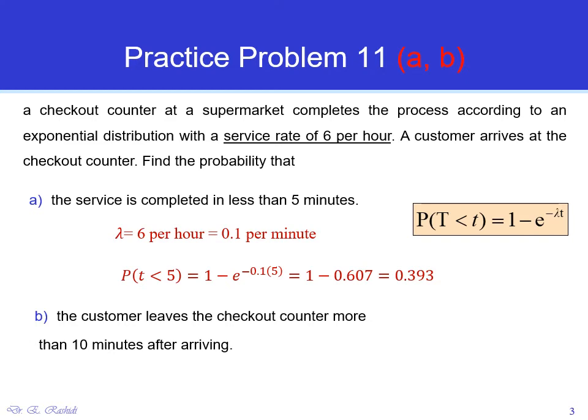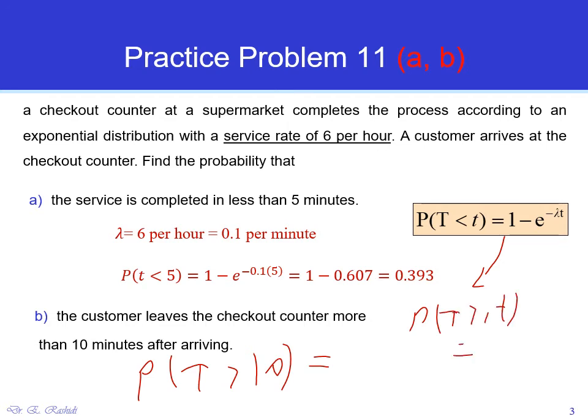So here the question asks, what is the probability that the service time is greater than 10 minutes? So we're just going to use the complement of this formula, which is the probability that T is greater than or equal to t is equal to e to the power negative lambda t.